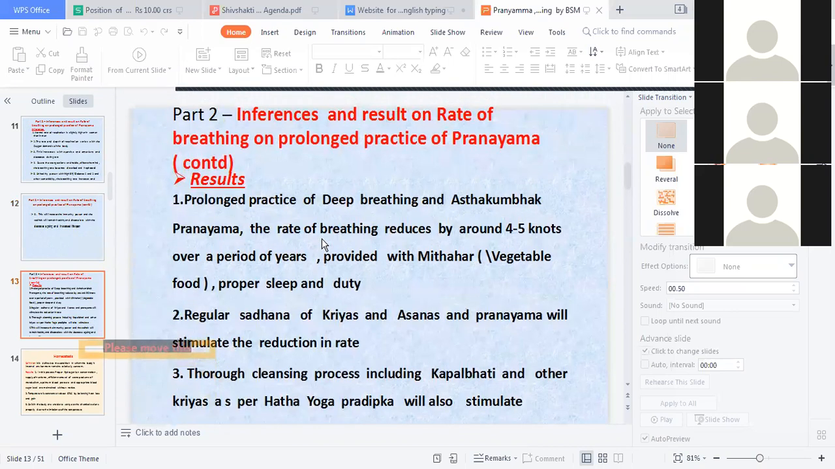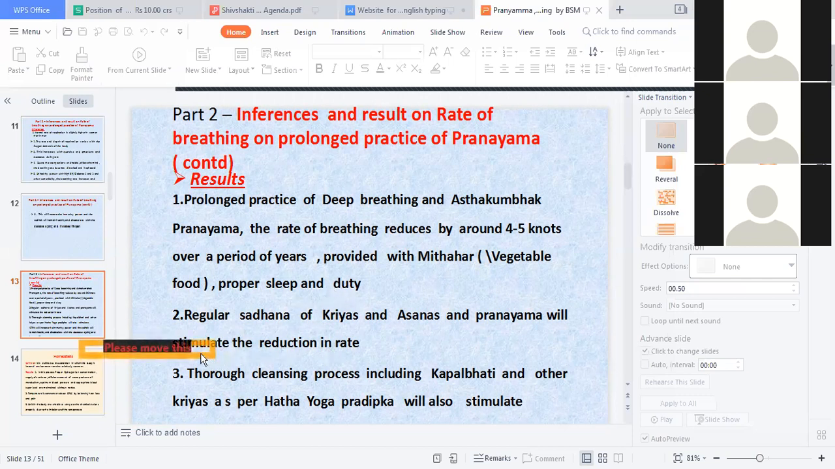Now, what is the rate of breathing on prolonged practice of pranayama? What are the results you get? Prolonged practice of pranayama, prolonged practice of deep breathing, and Ashtakumbhak pranayama, that is Jalandhar and Uddiyana. The rate of breathing reduces by around 4 to 5 knots over a period of years. माने 16-17 है, it will come down to 12, which is provided with mitahar, vegetable food, proper sleep, and ahar vihar or nidra and duty. Duty comes under karma yoga.